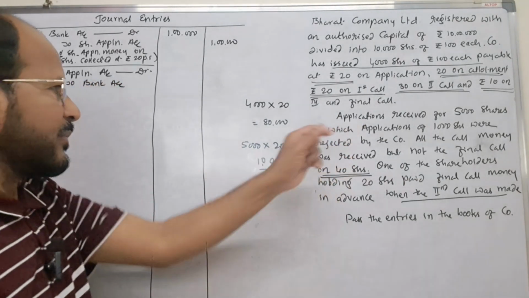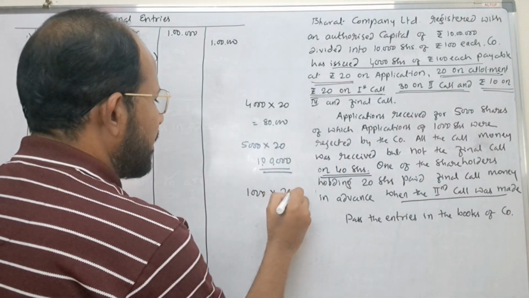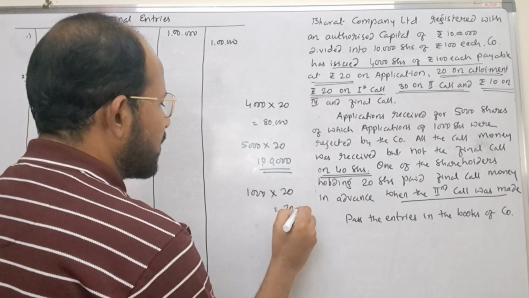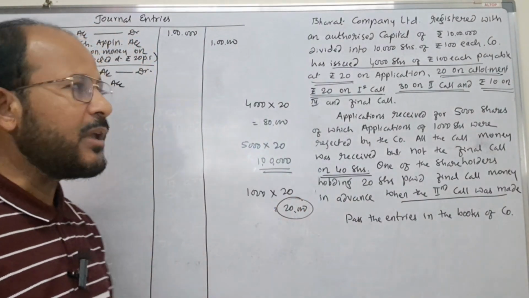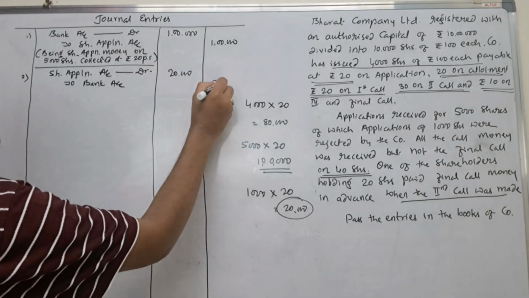On how many shares? 1,000 shares. 1,000 shares application money comes to rupees how much? 20,000. This 20,000 is to be returned now. 20,000 and 20,000.